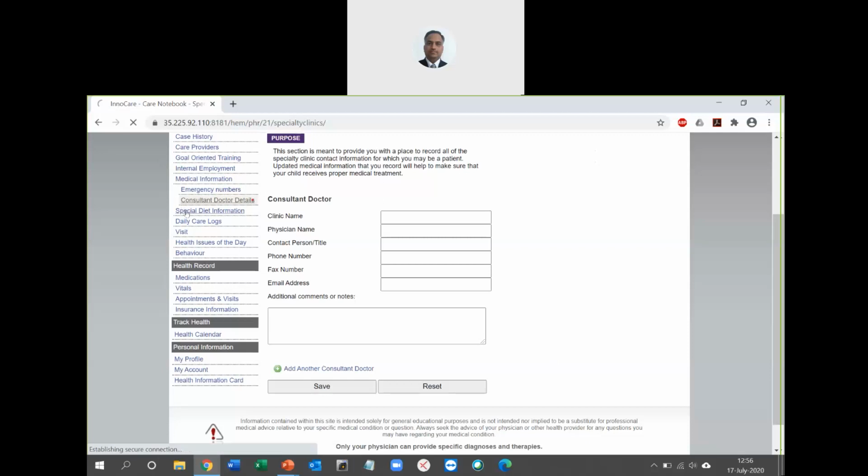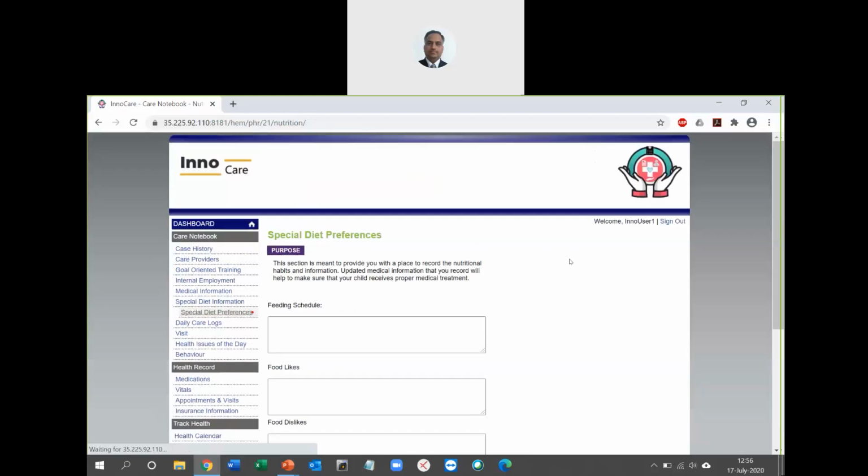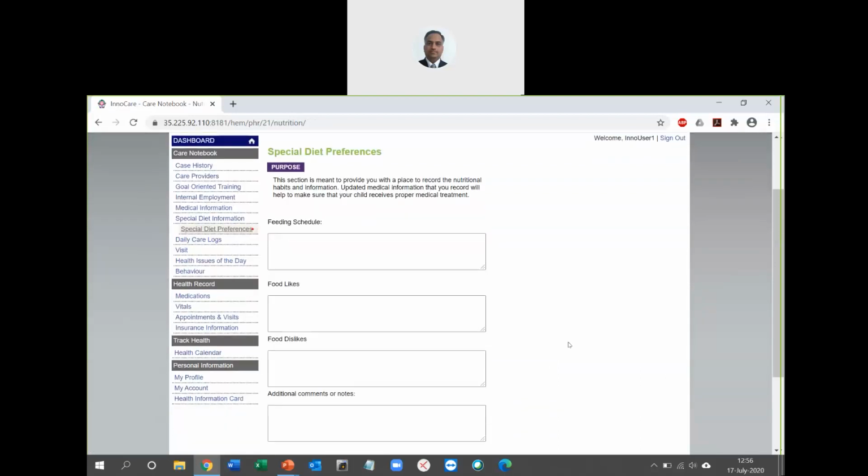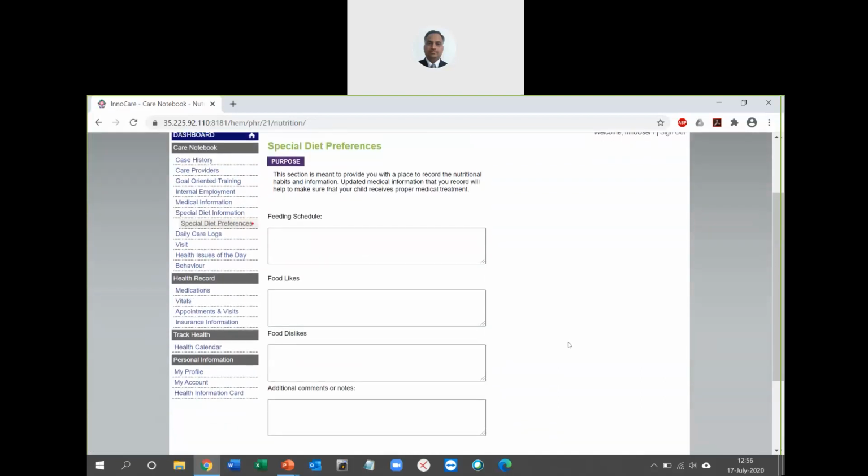Moving to special diet information, this section talks about the food likes and dislikes, the feeding schedule, and additional comments that you want to add. Especially if somebody doesn't like a particular kind of food, it's better to add it here so that even if a caregiver changes over a period of time, the new caregiver can just come in here and see what the schedule is and what the likes and dislikes are. Similarly, there is another section called allergies, which I think we have covered in the case history. When a care provider changes, a lot of things come into play, so this tool will help with the continuity of the same kind of service, in my view.